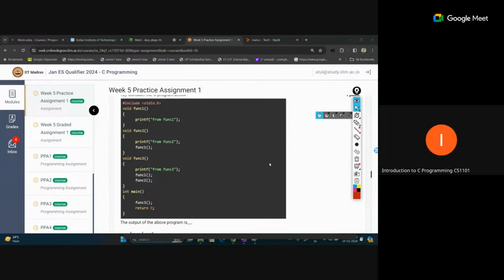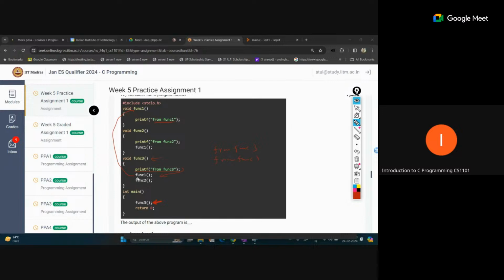Okay, the output of this code. This is the main function, and we are asked what the output will be. The print statements are there. From the main function we are first calling fun3, and inside fun3 we jump to this position. The first print statement is there, so the first statement will print from fun3. After this, the second statement is a call of fun1. So we move to the function call fun1, and this statement will print from